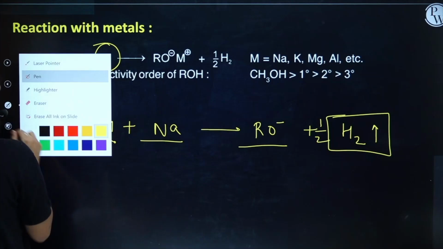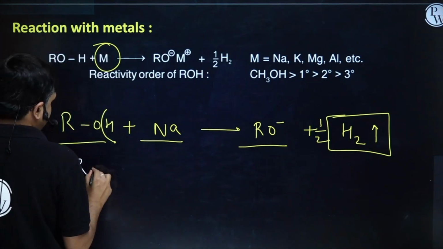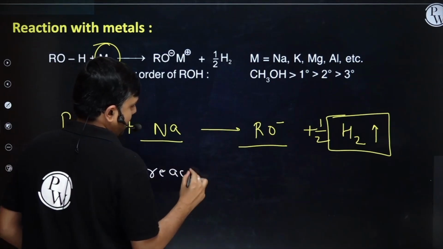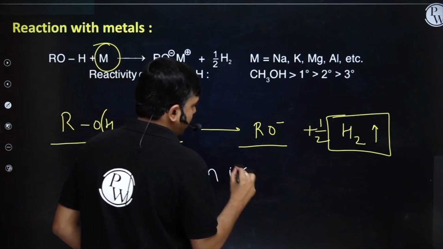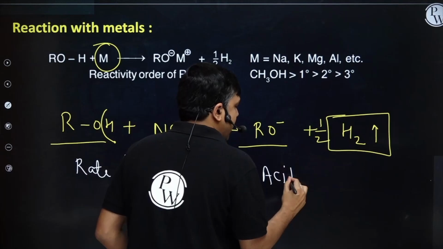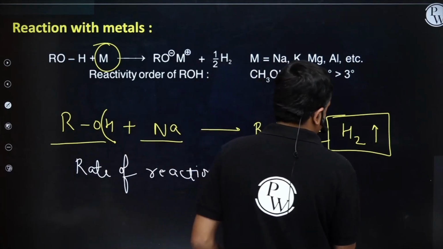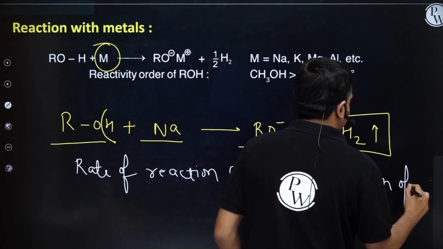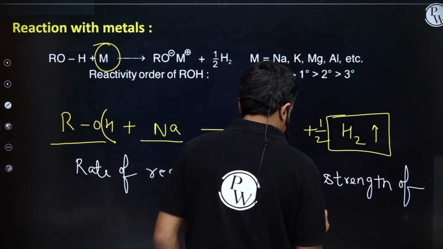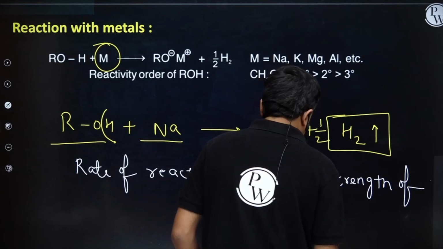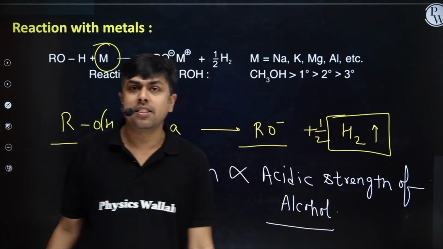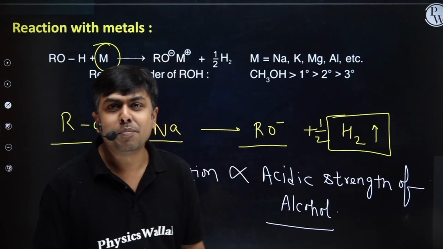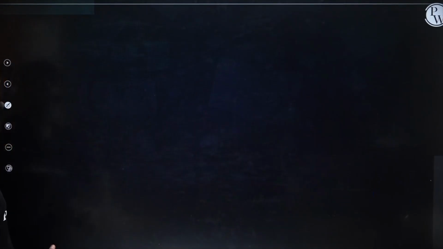So can I say the rate of reaction is directly proportional to acidic strength of alcohol. More is the acidic strength, better is the rate of reaction. Shall we move ahead? Okay.